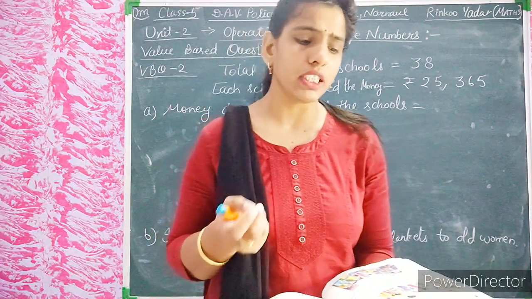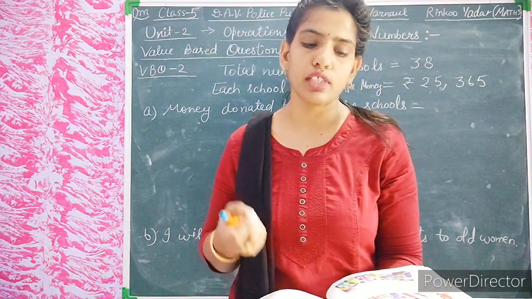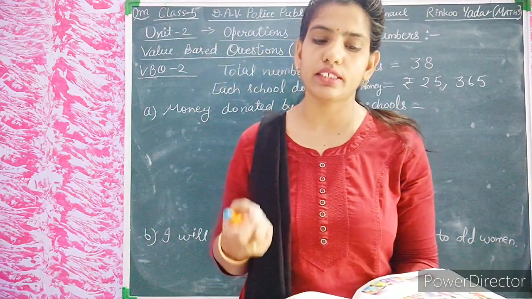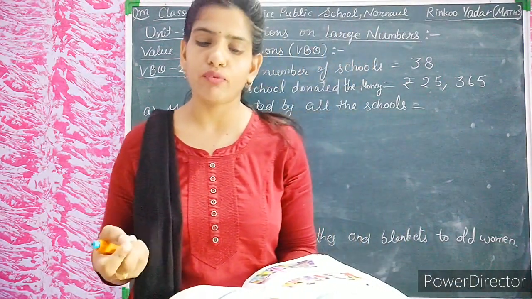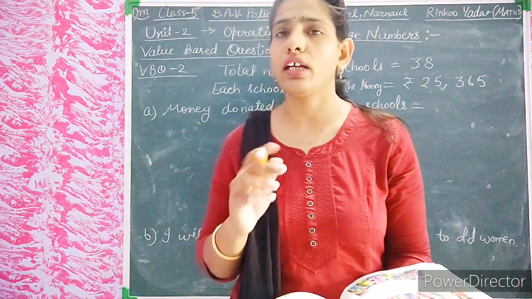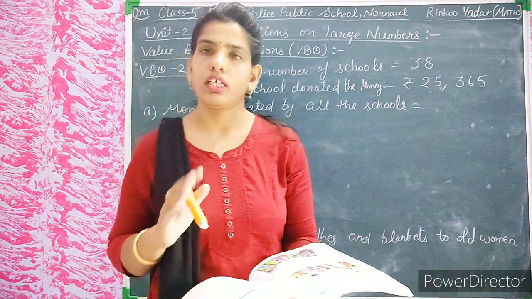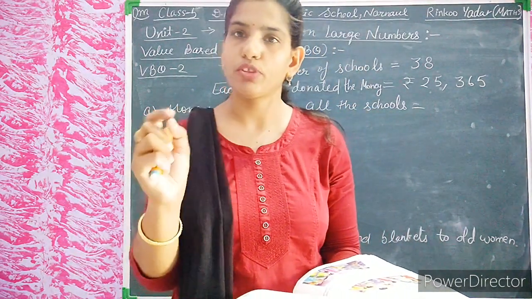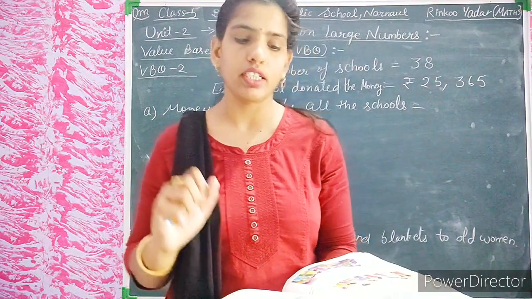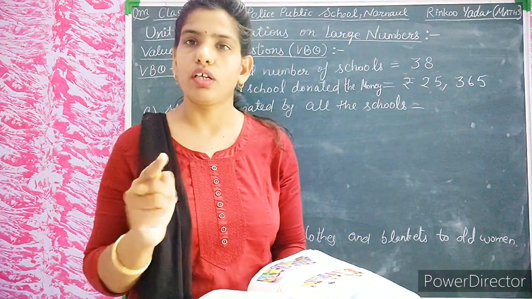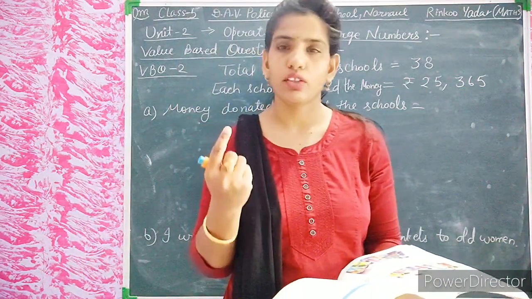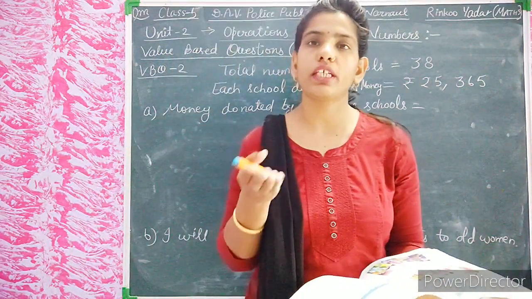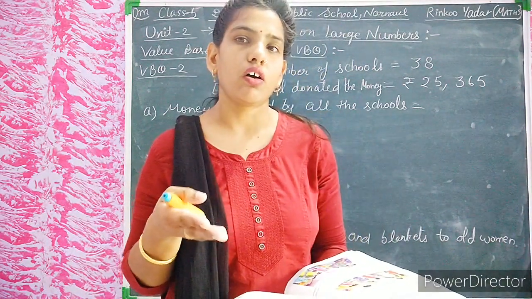Now there were 38 schools and each school donated 25,365 for buying warm clothes and blankets. In the locality there are 38 schools in total, and each school donated 25,365. So, how much was donated by all schools?